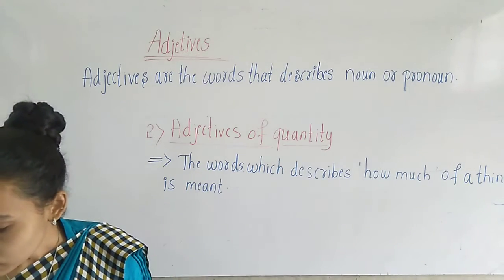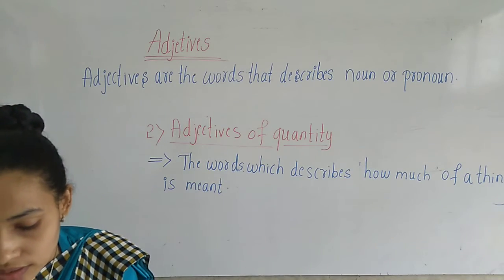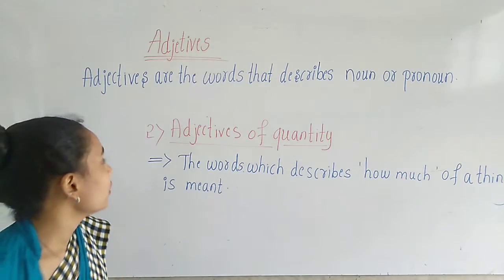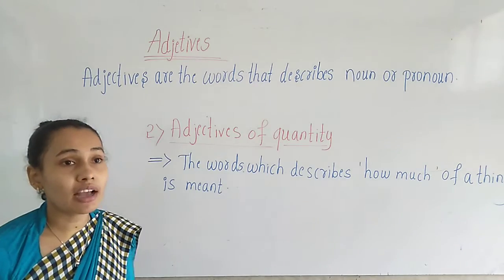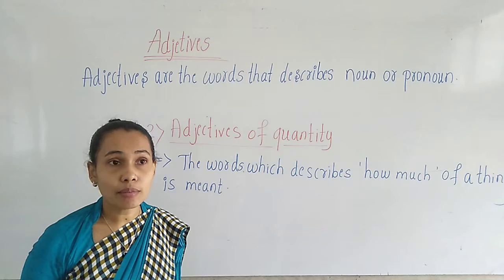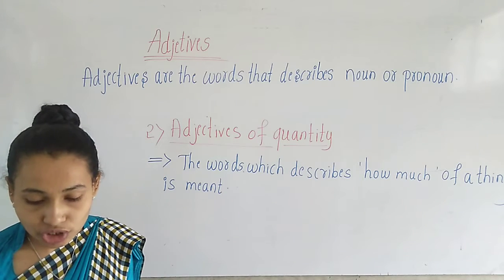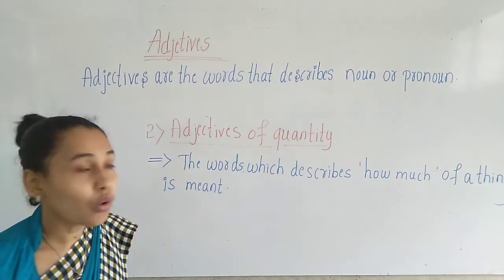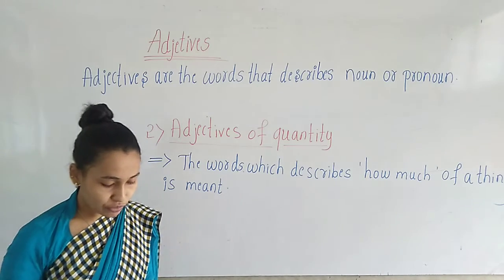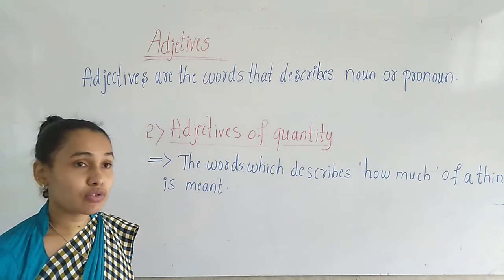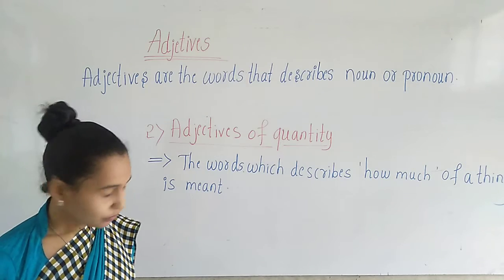Okay, children. So here, the examples of adjectives of quantity are little, some, several, more, and then sufficient, half, whole, enough. Okay, these are a few examples for the adjectives of quantity.